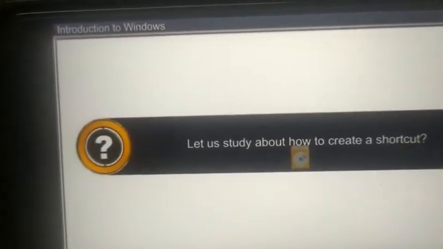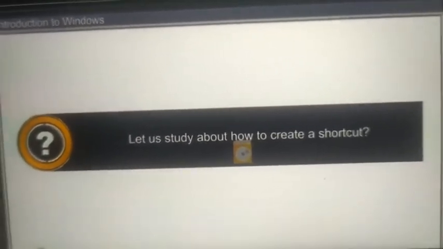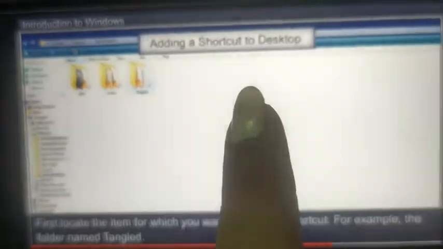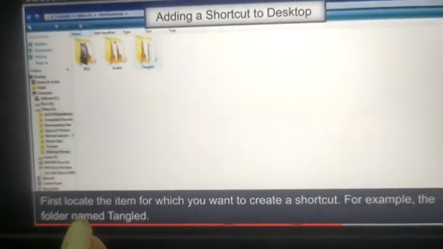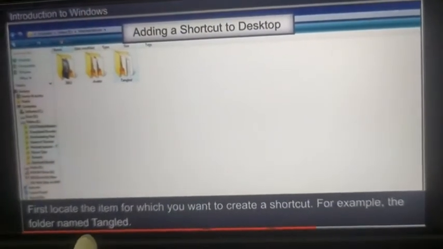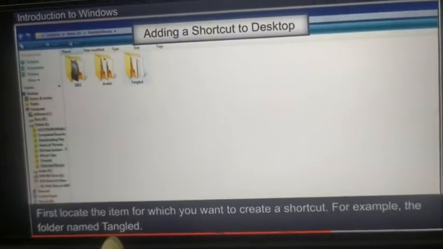Let us study how to create a shortcut. Suppose you want to make a shortcut in your computer system. What do you have to do? Adding a shortcut to the desktop. First, locate the item for which you want to create a shortcut. For example, the folder name is Tangled. Suppose I want to make a shortcut of the Tangled folder.